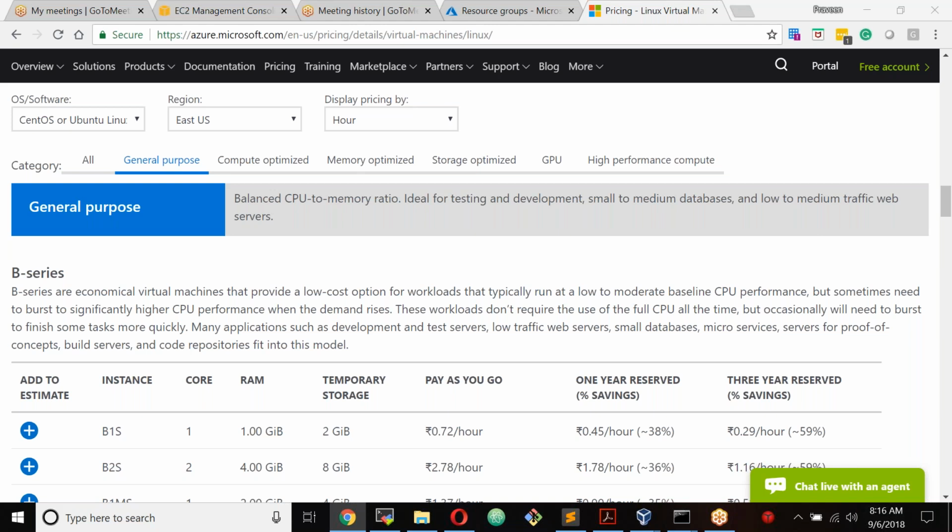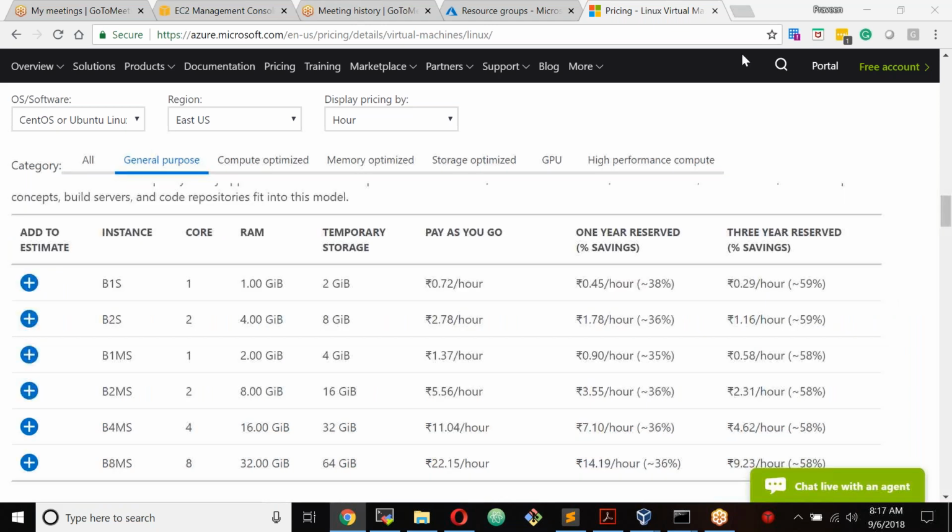Some of the models that you have are the B series, B1S, B2S, and you see the amount of memory: 1 CPU, 1 GB. This is temporary storage. In Azure Windows machines, temporary storage is always the D drive. And B2S, which is 2 CPUs, 4 GB, 8 GB temporary storage. And the cost that you see here, 72 paise per hour. And this is 2.78. This is 1.37 and so on.